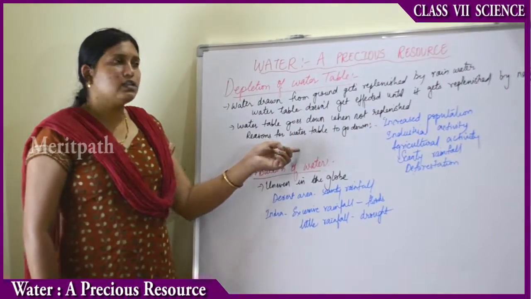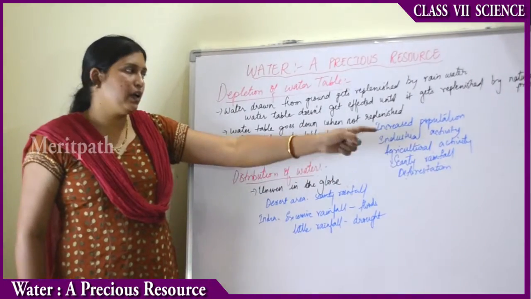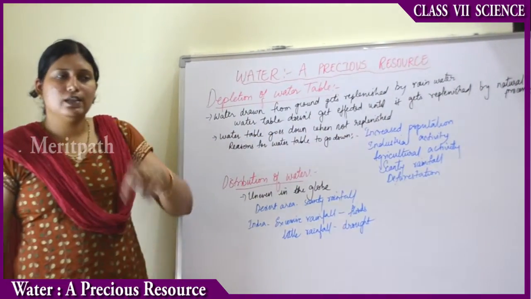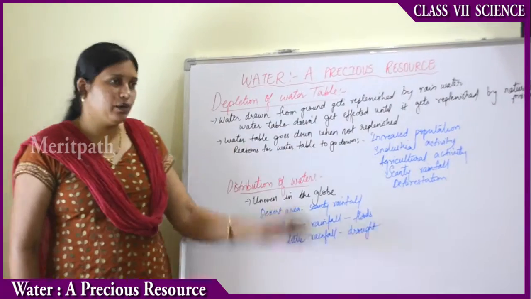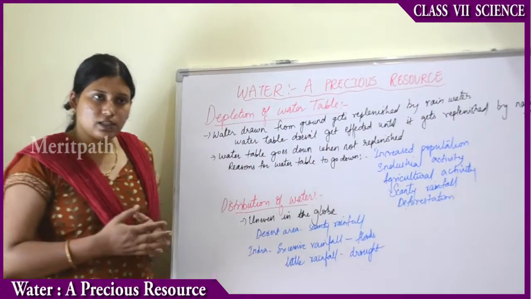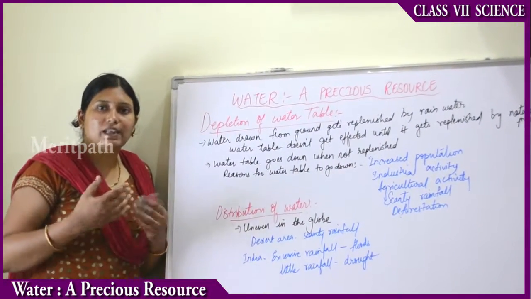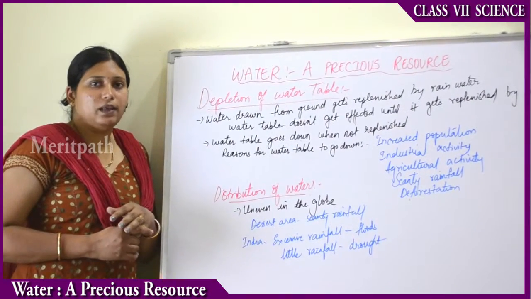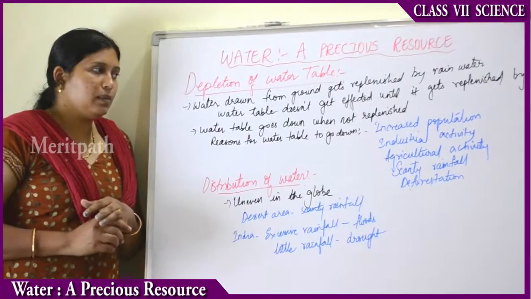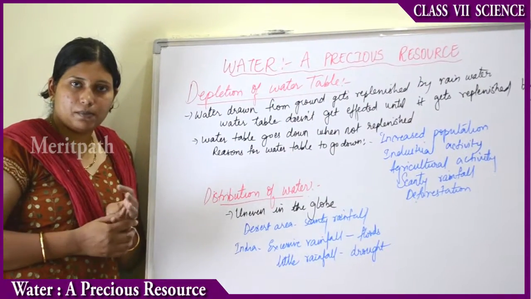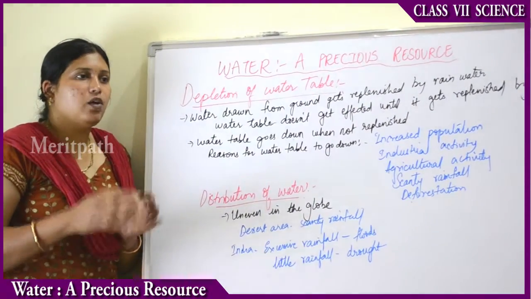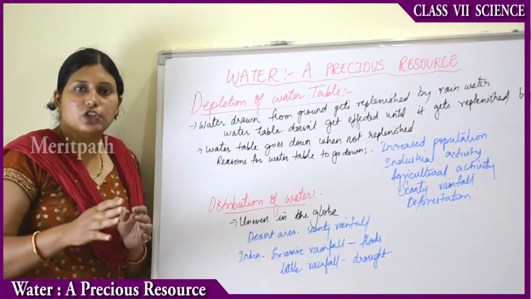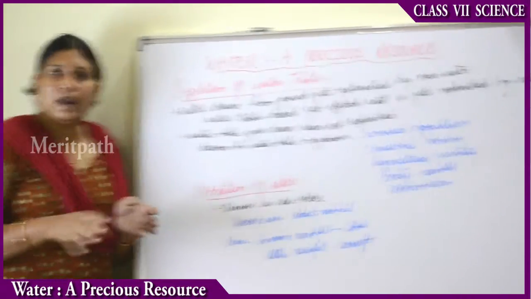So what are the reasons for the water table to go down? The first is increased population. How does increased population affect the water table? As the population increases, demands increase. Many shops, roads, houses, pavements and footpaths are being constructed. All the open land is being used for construction purposes, so the normal land decreases.